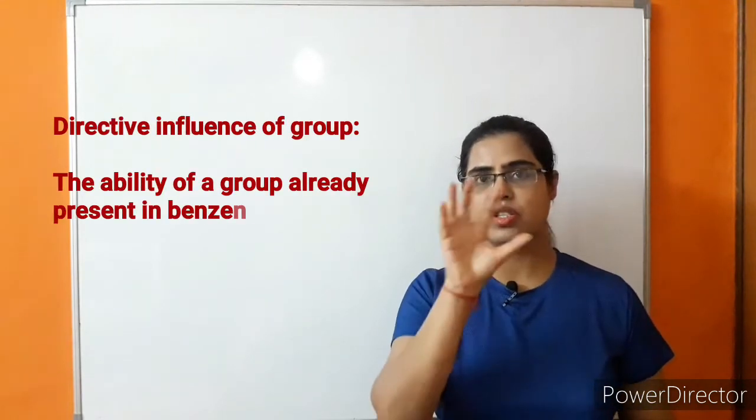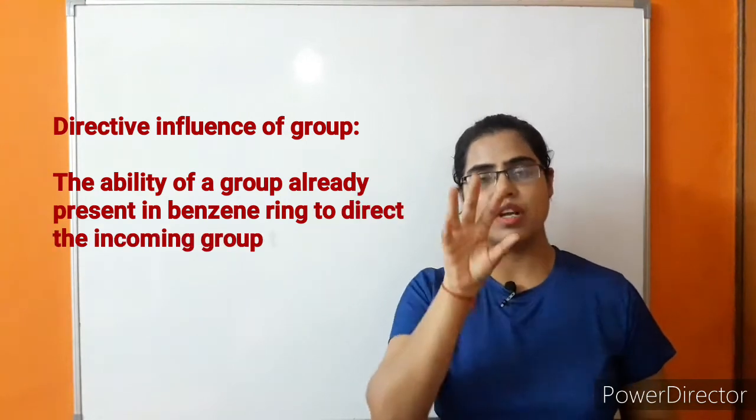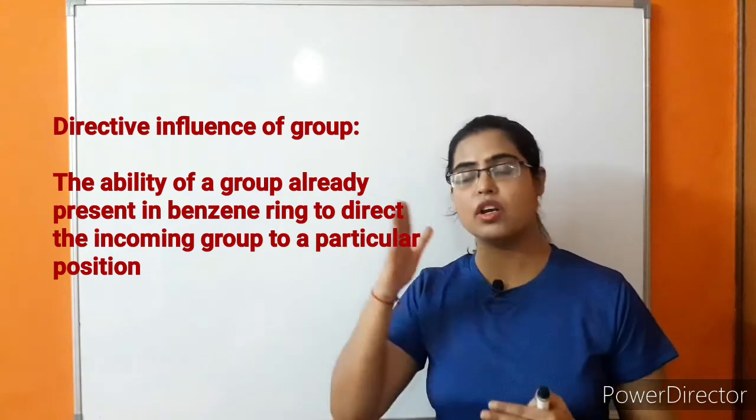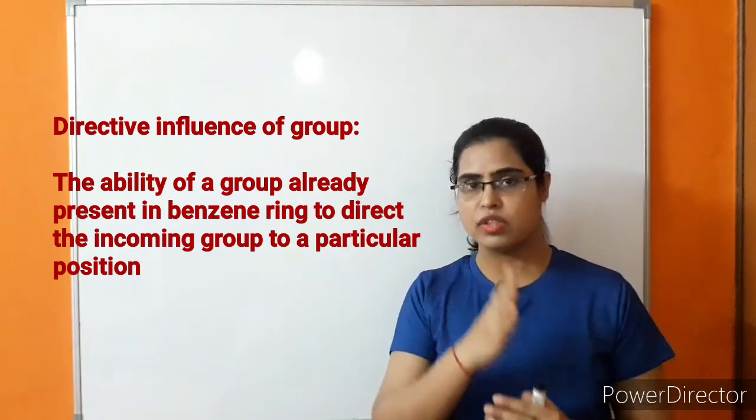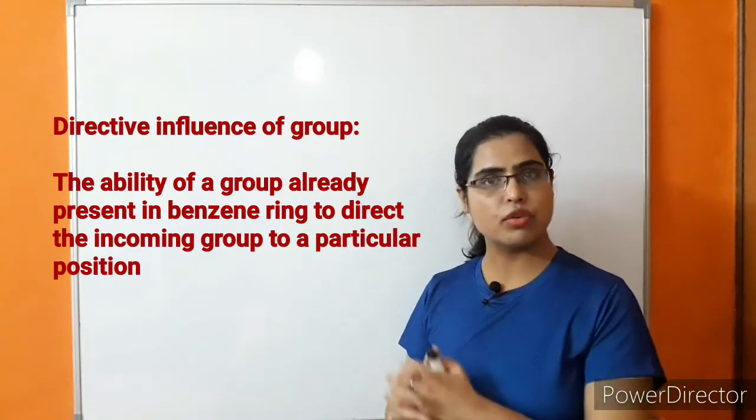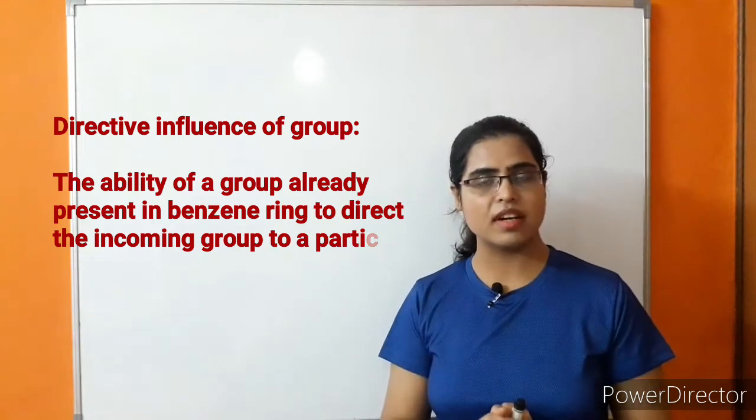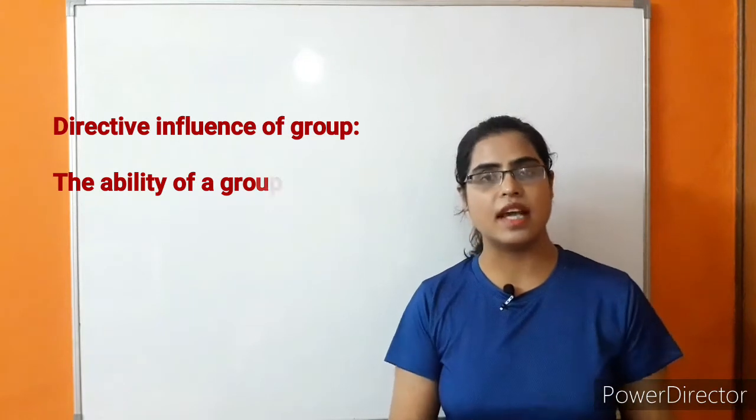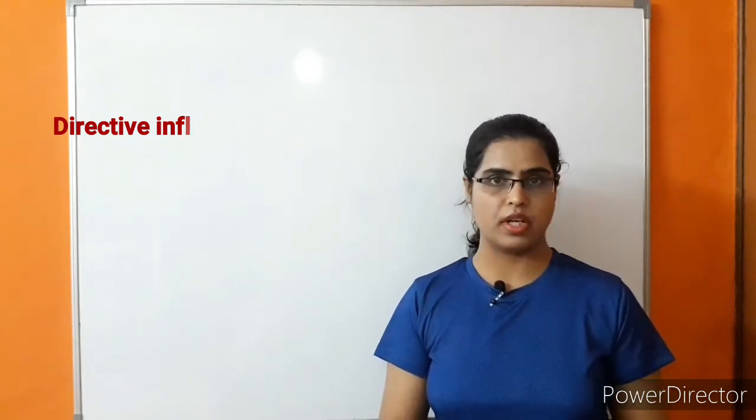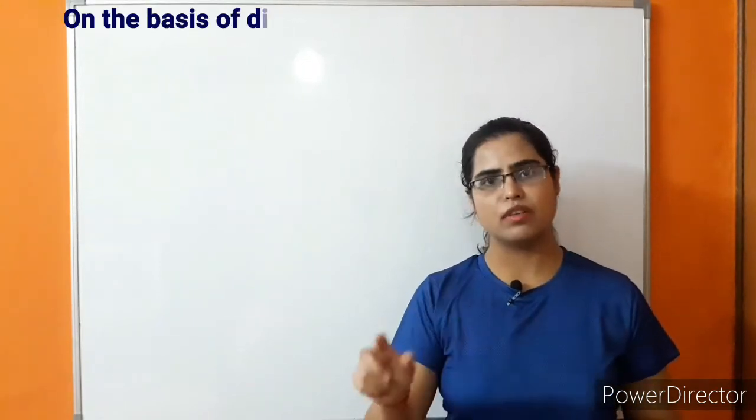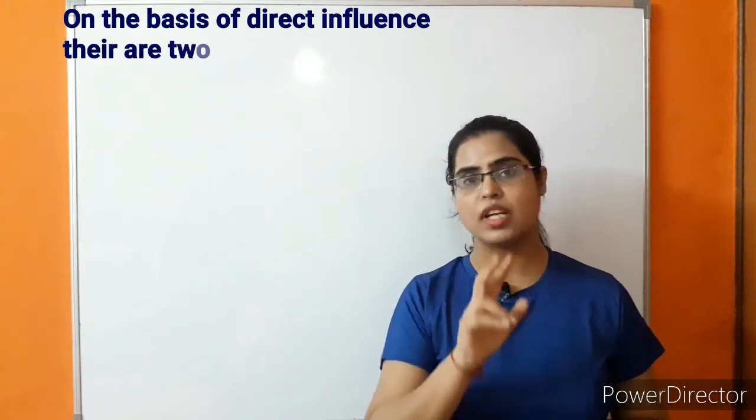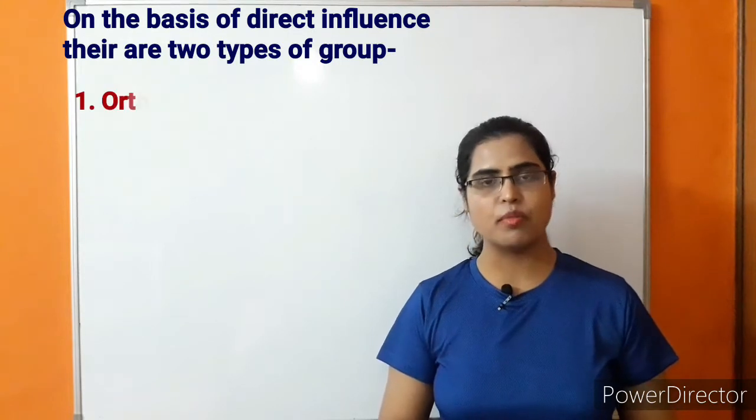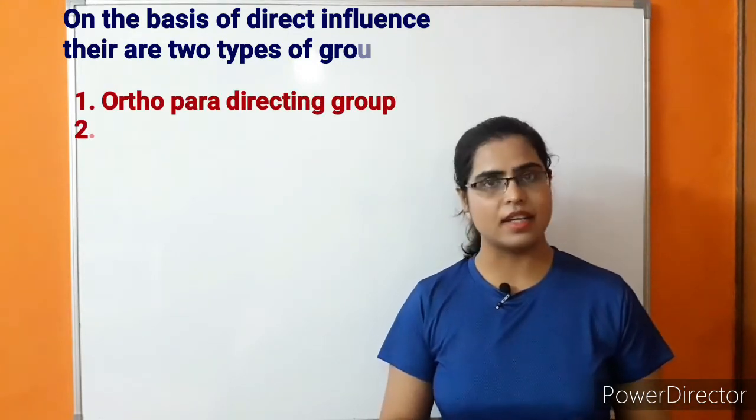So what do we mean by directive influence of these substituents? The first group which is attached to the benzene will decide further attachment of the next group and on a particular position. So this first group will decide which group will attach on the benzene ring and at what position. This is known as the directive influence of the group. On the basis of directive influence, there are two types of substituents or groups. First is Ortho-Para directing group and second is meta directing group.